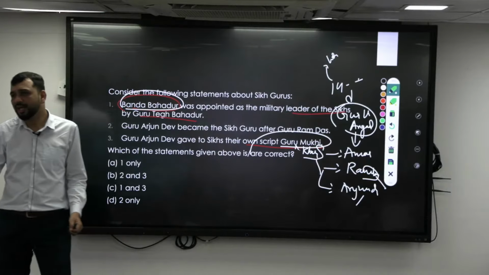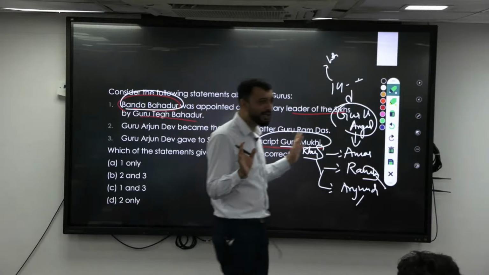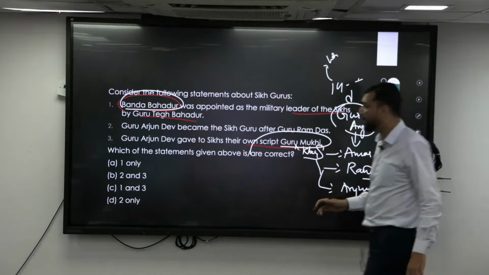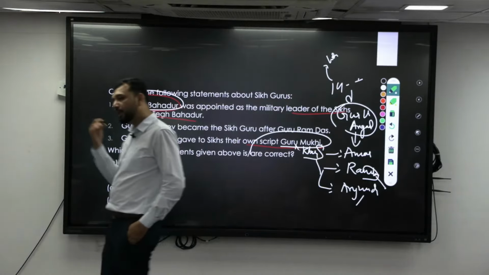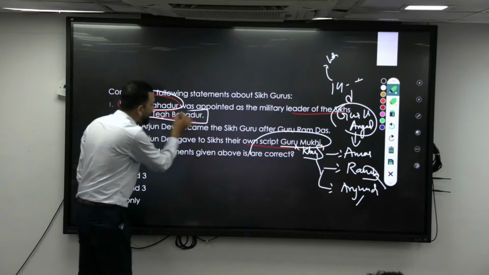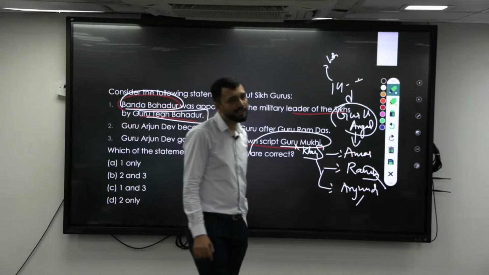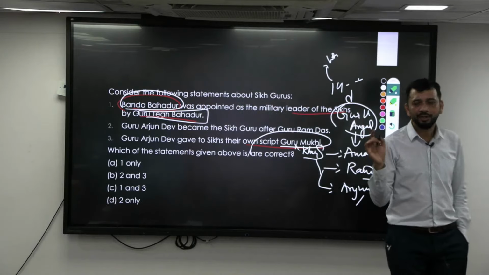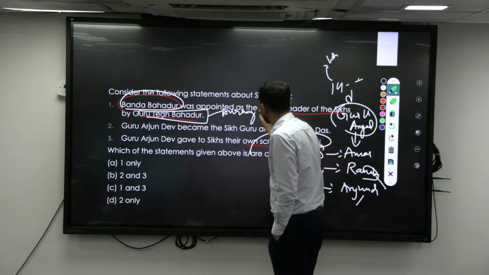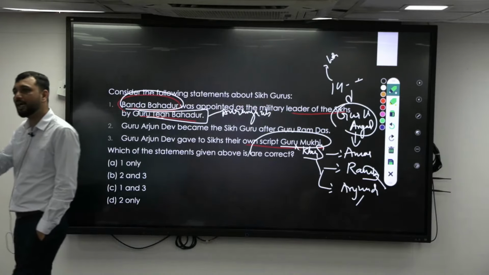After that comes Har Gobind Singh. The 6th, 7th and 8th Gurus are not really important; one of them even died at a very young age, so you don't need to know about them. But the 9th Guru is very important. That is Guru Tegh Bahadur. He was also killed by Aurangzeb, again martyred. Then comes Guru Gobind Singh, the last and final Guru.